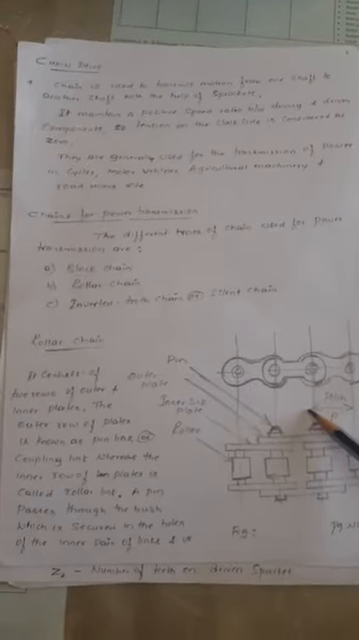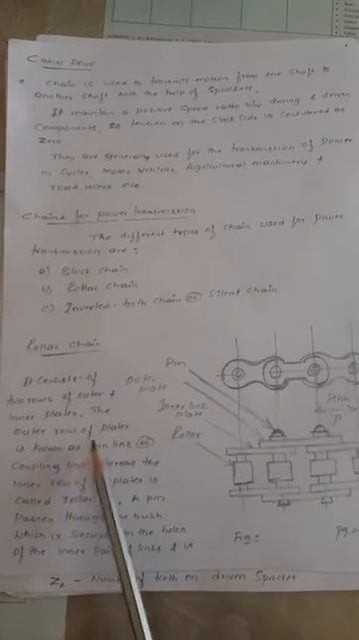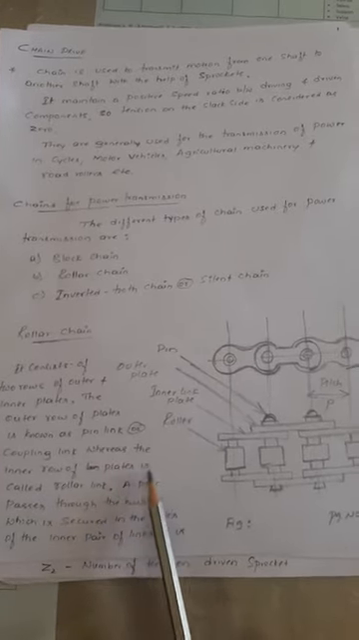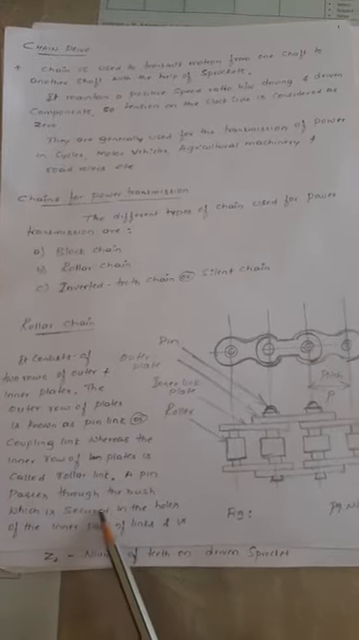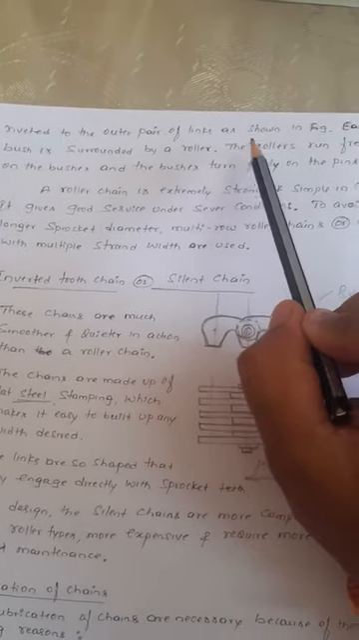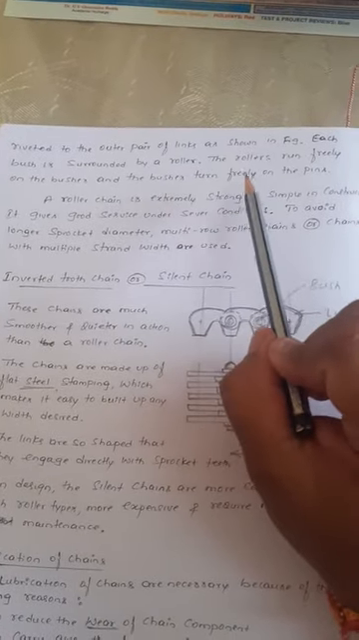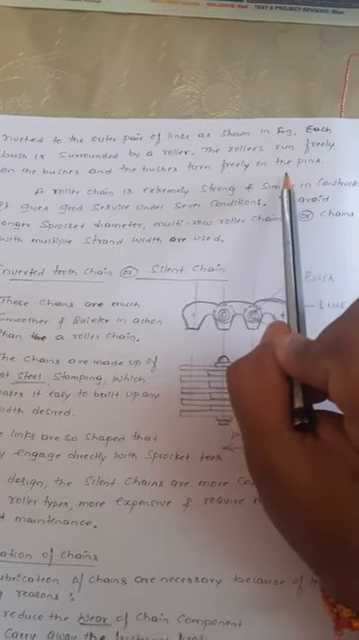This is a roller chain. It consists of two rows of outer and inner plates. The outer row of plates is known as pin link or coupling link, whereas the inner row of plates is called roller link. A pin passes through the bush, which is secured in the holes of the inner pair of links, and is riveted to the outer pair of links as shown in the figure. Then each bush is surrounded by a roller. The rollers run freely on the bushes, and the bushes turn freely on the pins.